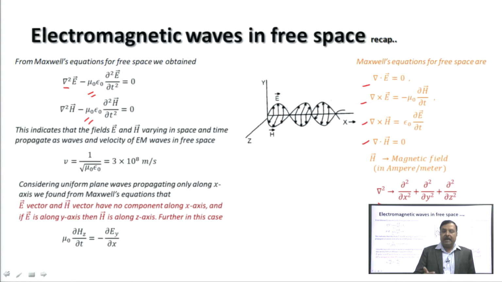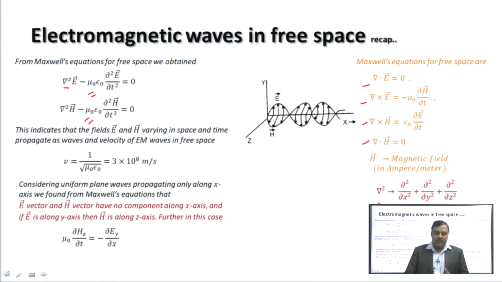We found from Maxwell's equations that if the wave is propagating along x axis, then electric field vector E and magnetic field vector H have no component along x axis.